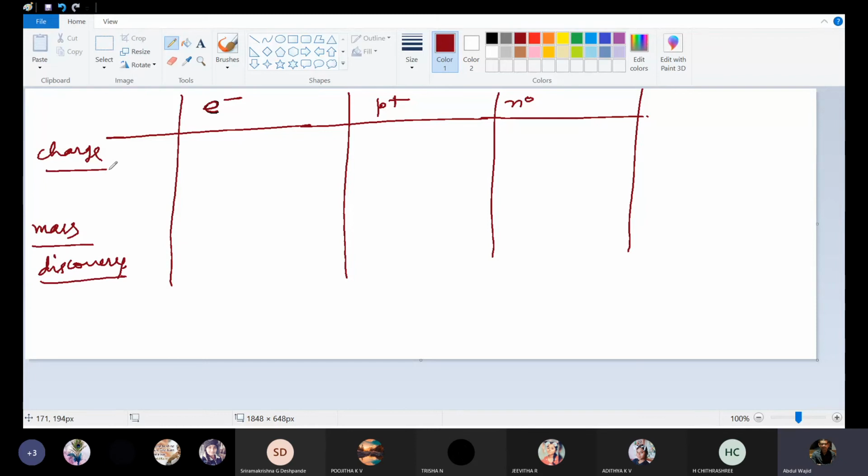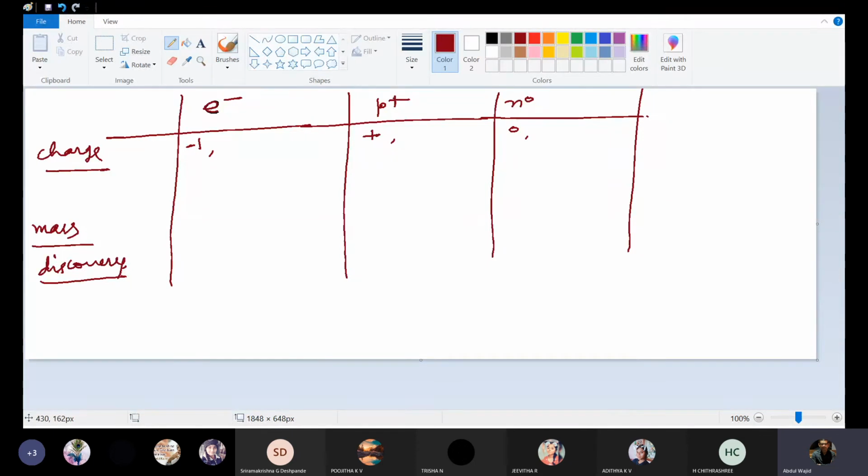See what charge the electron has. Electron has -1 charge, proton has +1 charge, and neutron has 0 charge. This is relative charge: -1, +1, or 0.